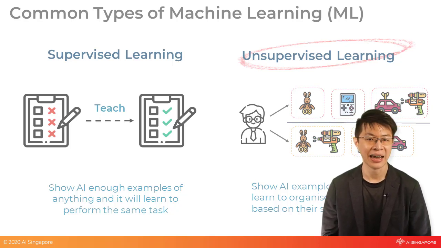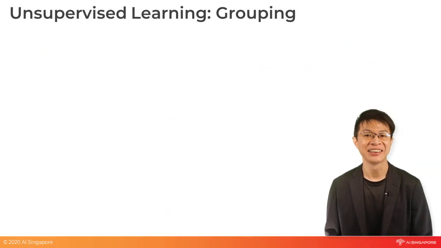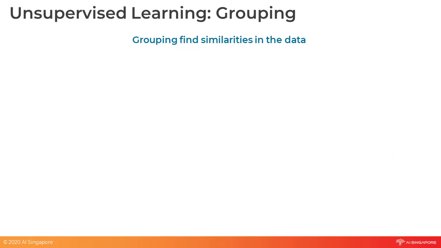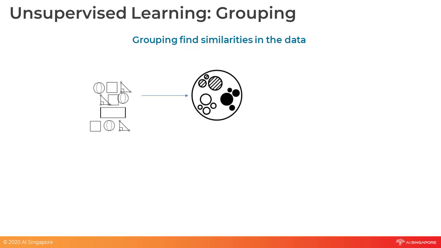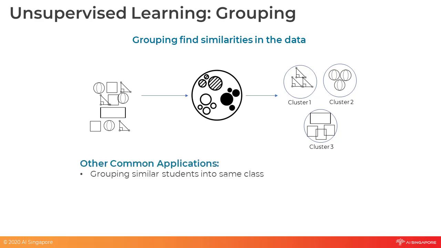So what applications can unsupervised learning be used for? The most common type of unsupervised learning is grouping. Grouping is a machine learning technique that clusters data together based on their similarities. For example, you have a collection of shapes. You can train an AI to group similar shapes together. In this example, the AI might learn to group all objects with 4 corners together, and hence, the rectangle is grouped together with squares.